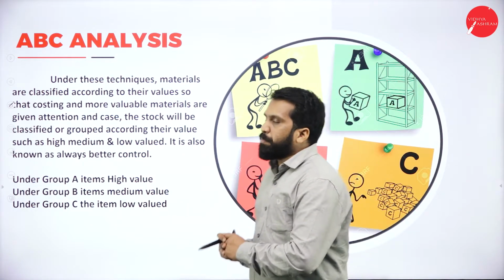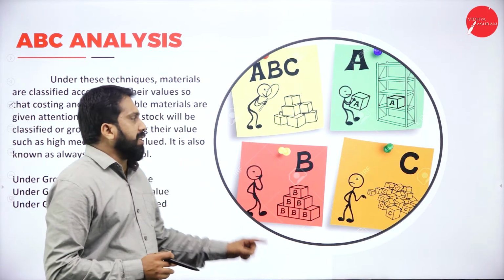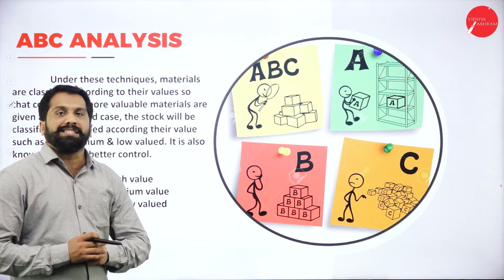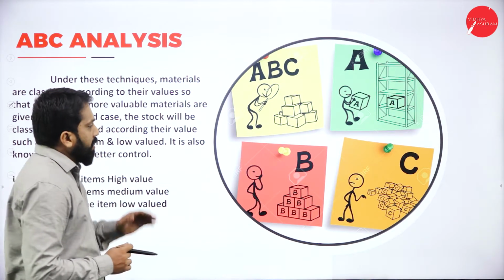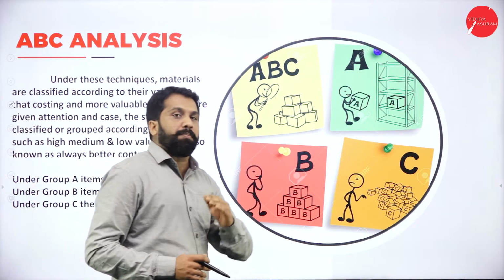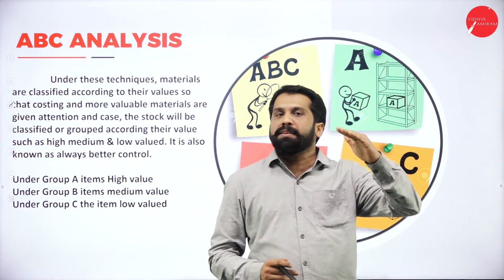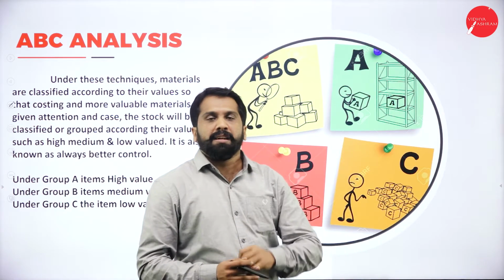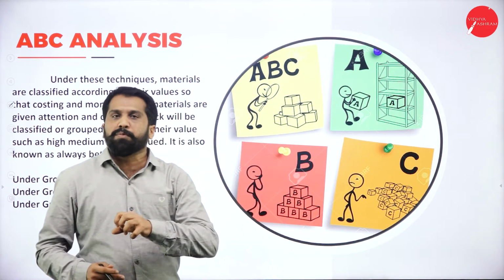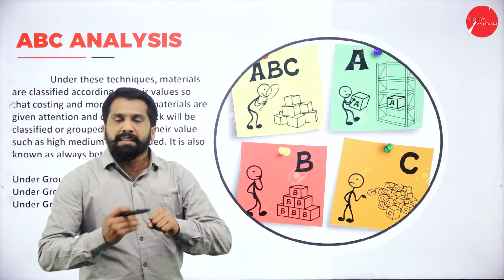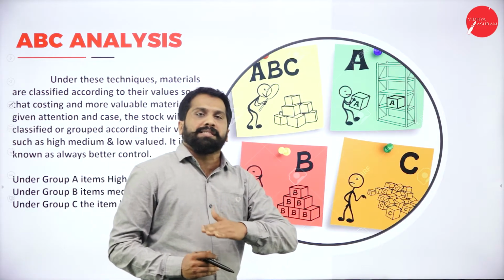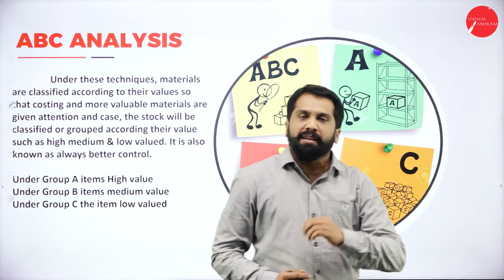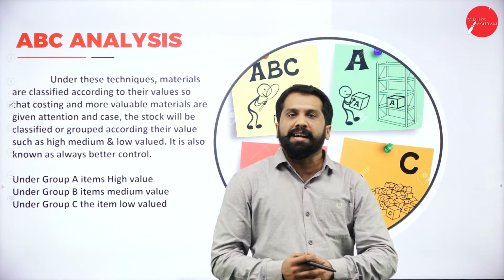Next one is ABC analysis. If you look at the picture, you will understand what ABC analysis is. ABC means we give priority. A means A category, B category as well as C category. The most important, we call it as A. The medium or second part will come to B. The least will be considered as C.